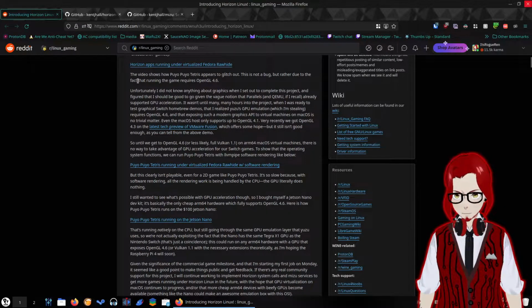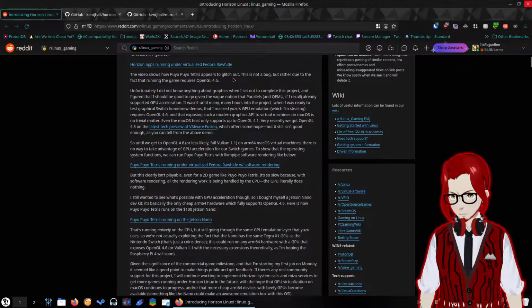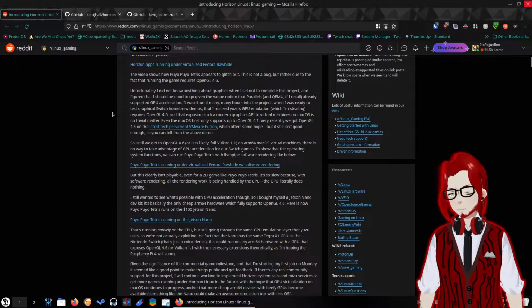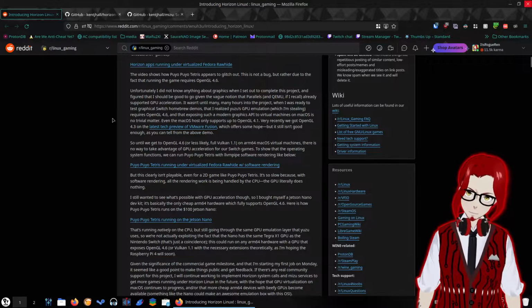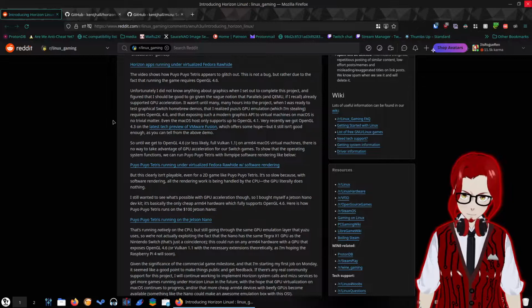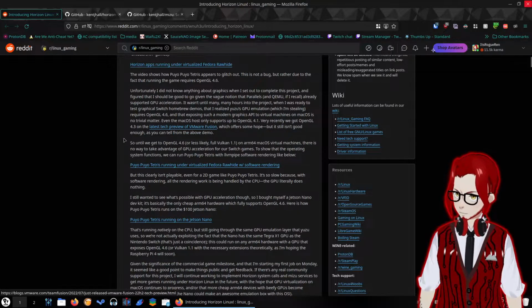Okay, the video shows how Puyo Puyo Tetris appears to glitch out. This is not a bug, rather due to the fact that running the game requires OpenGL 4.6. Unfortunately, I did not know anything about graphics when I set out to complete this project. I figured that I should be good to go given the vague notion that Parallels and QEMU, if I recall, already support GPU acceleration. It wasn't until many hours into the project when I was ready to test graphical Switch homebrew demos that I realized Yuzu's GPU emulation, which I'm stealing, requires OpenGL 4.6, and that exposing such a modern graphics API to virtual machines in macOS is no trivial matter.